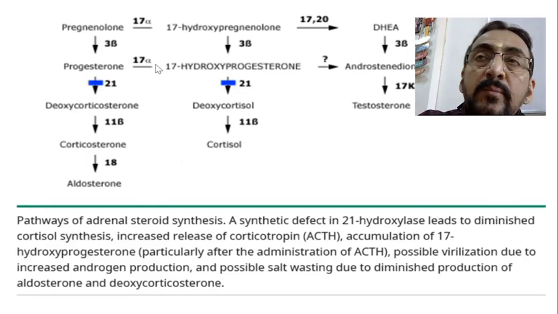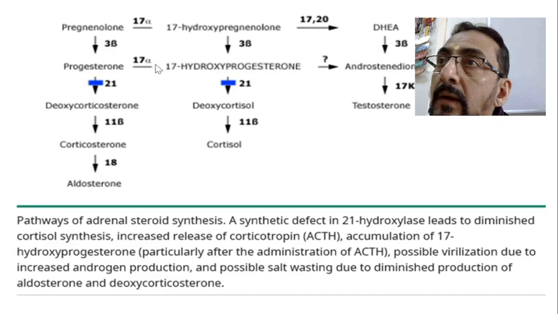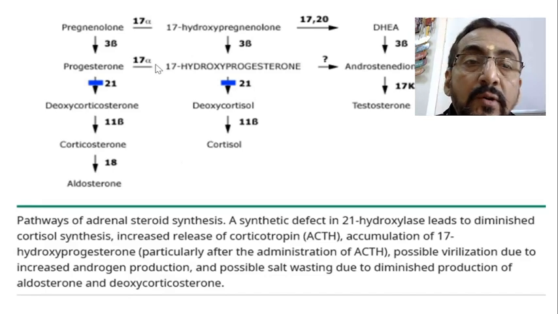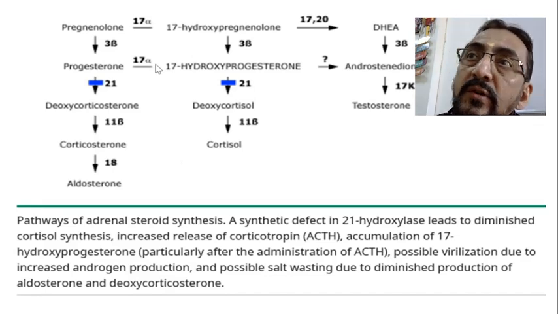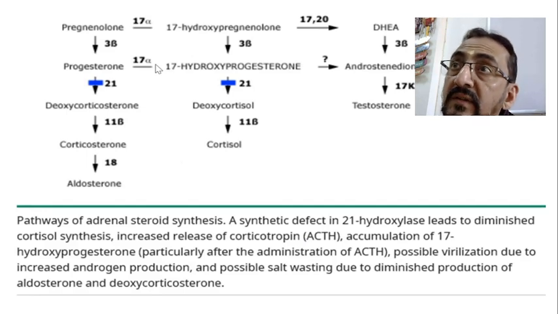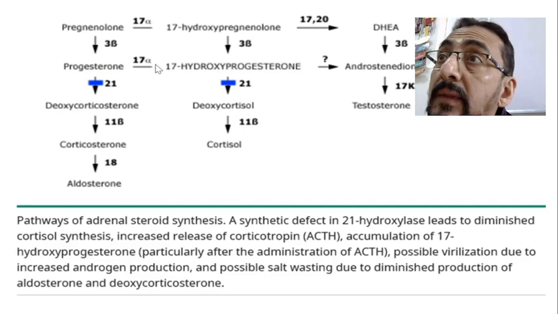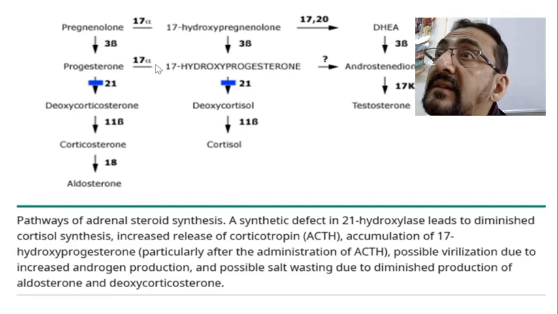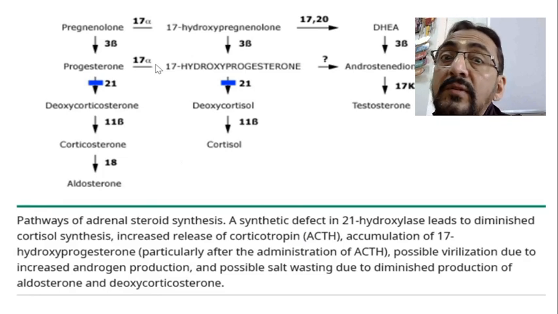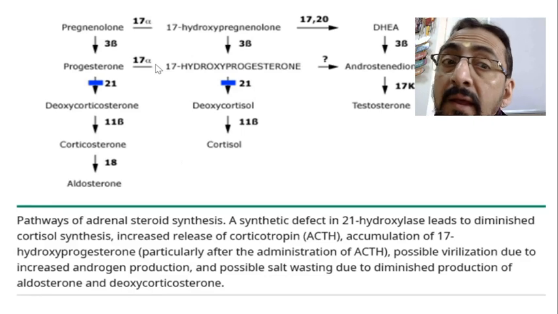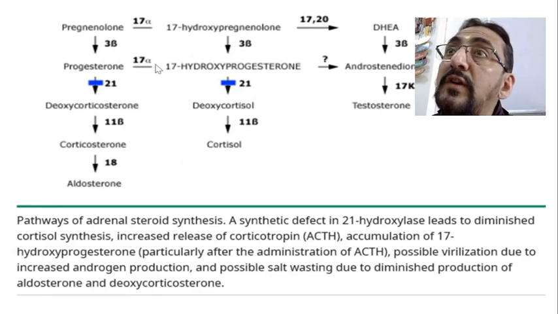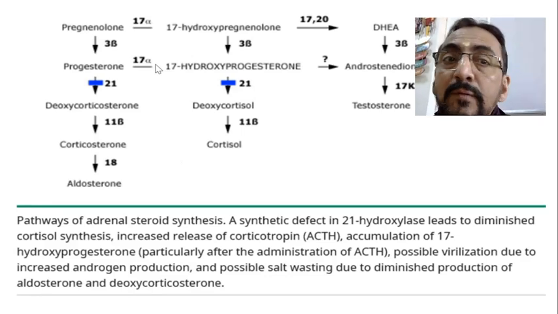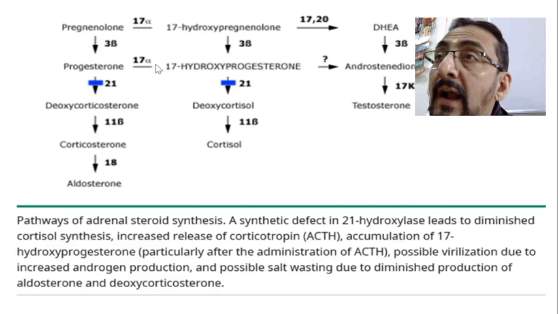So naturally there will be more formation of androstenedione. When there is more formation of androstenedione, there is formation of testosterone. This presence of testosterone is totally unwanted for a female baby, but it is formed in excess. The reason is these two are not formed, therefore the pathways get diverted. So more testosterone leads to virilization in a female baby. For the male it is okay, no problem, but for the female it leads to virilization and ambiguous genitalia.